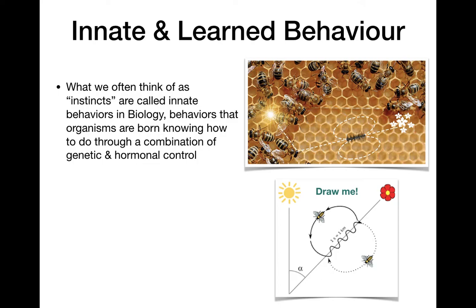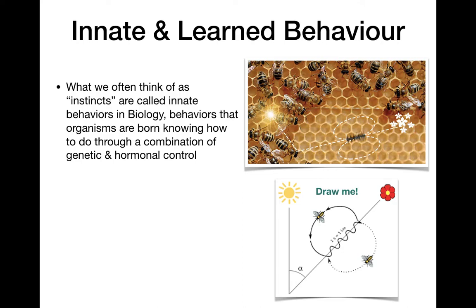So these are another great example of what are called innate behaviors. A lot of the time you've heard the word instincts, right? You say an animal has the instinct to do this, or you have an instinct about something, like a gut feeling. The name for that in biology is an innate behavior. Those are behaviors that organisms know to do without being taught. They are already born knowing how to do the behavior. A lot of the time, those behaviors are controlled by a mix of genetics and hormones.